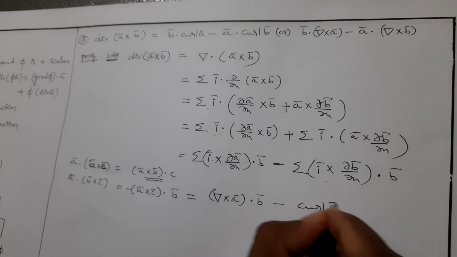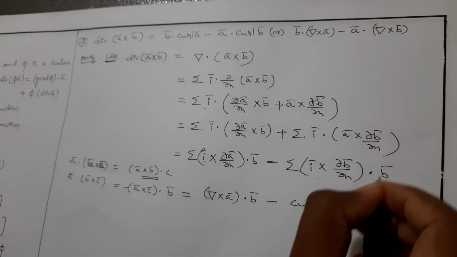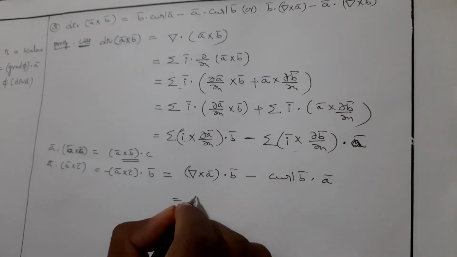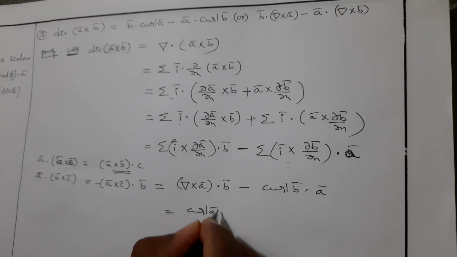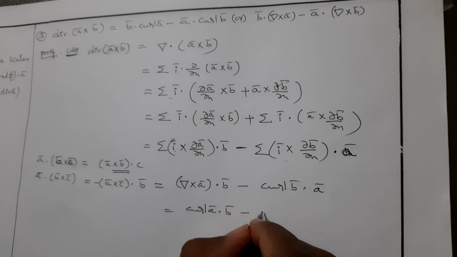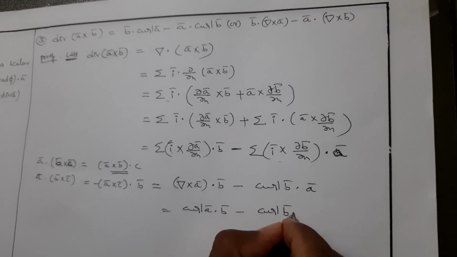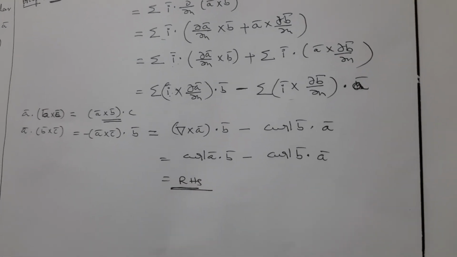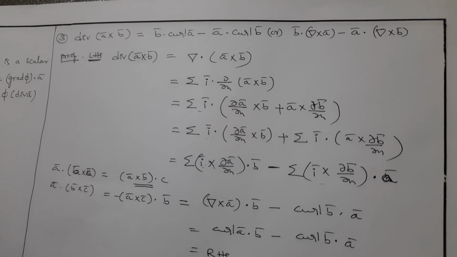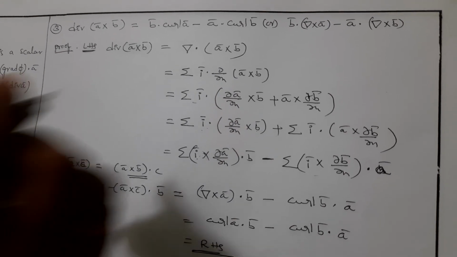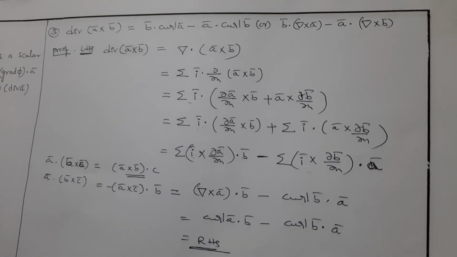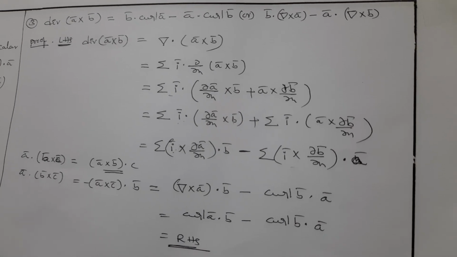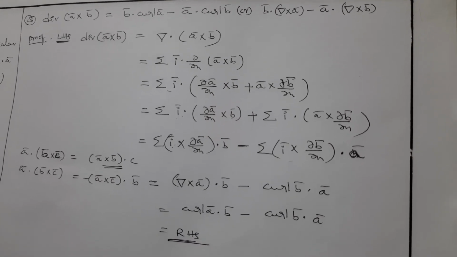curl b bar dot a bar, or it can also be written as curl a bar dot b bar minus curl b bar dot a bar, that is equal to RHS. This is divergence of a bar cross b bar is equal to b bar dot curl a bar minus a bar dot curl b bar, where b bar dot curl a bar is nothing but del cross a bar, and a bar dot curl b bar is nothing but del cross b bar.